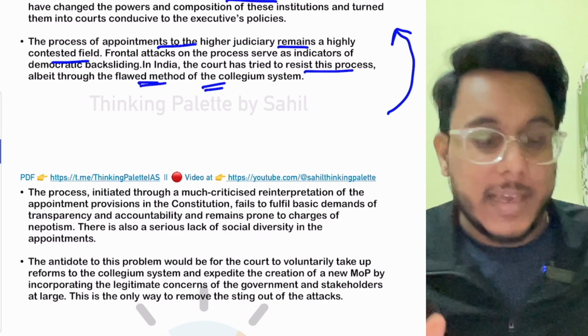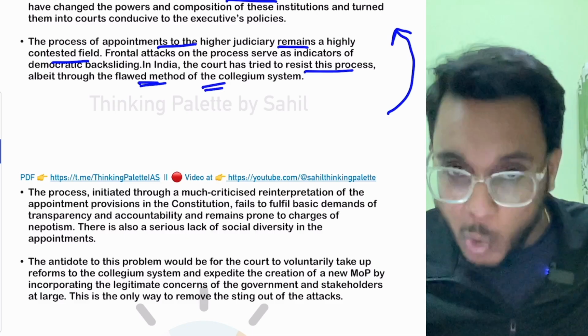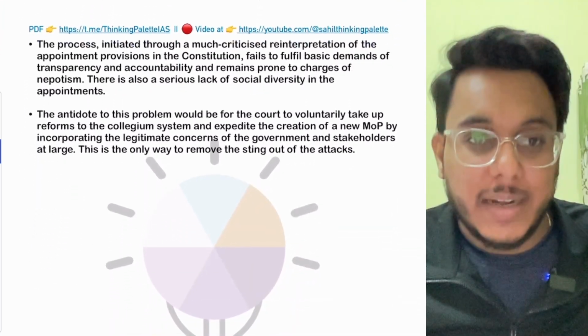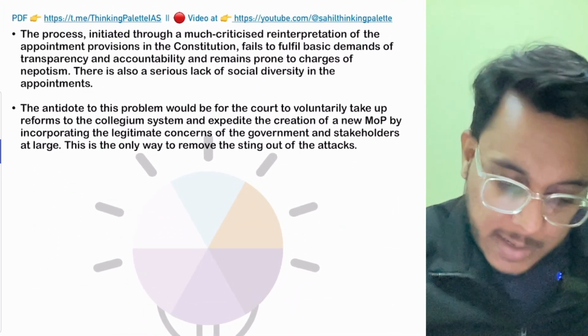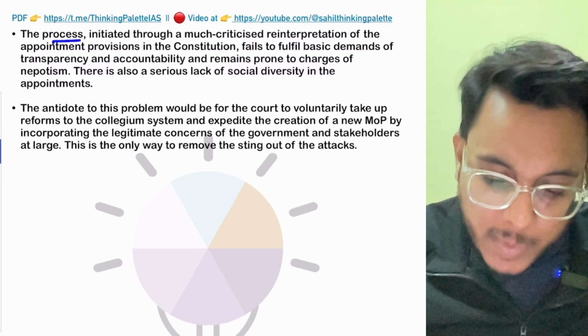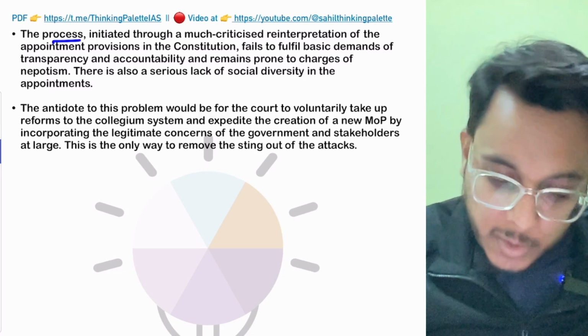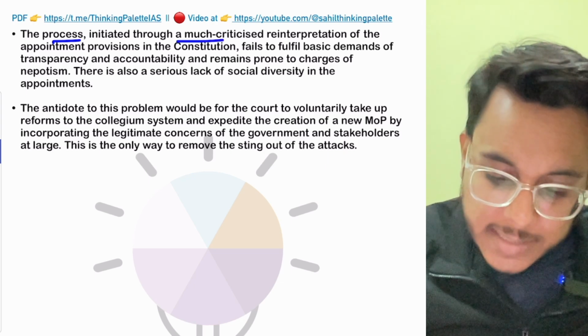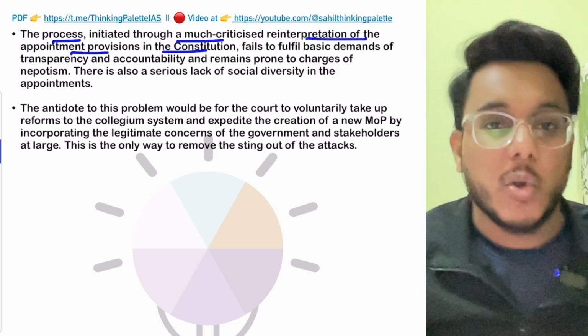Fine, though there is the collegium system, there are problems. Courts have tried to resist this particular process, but guys, we need to understand that the process is to be initiated through a much criticized reinterpretation of the appointment provisions in the constitution.